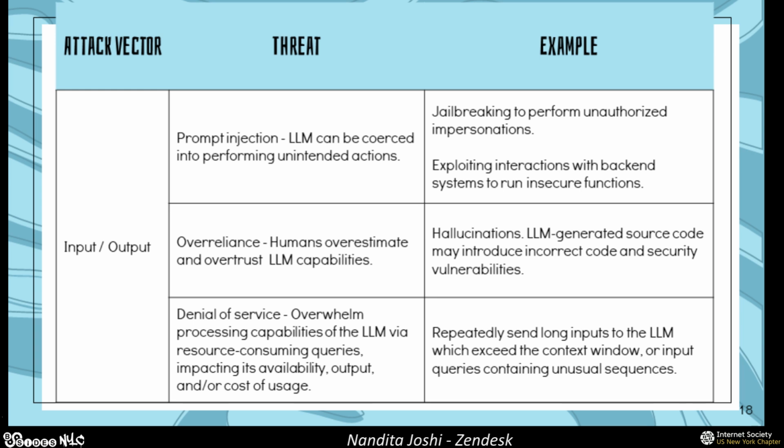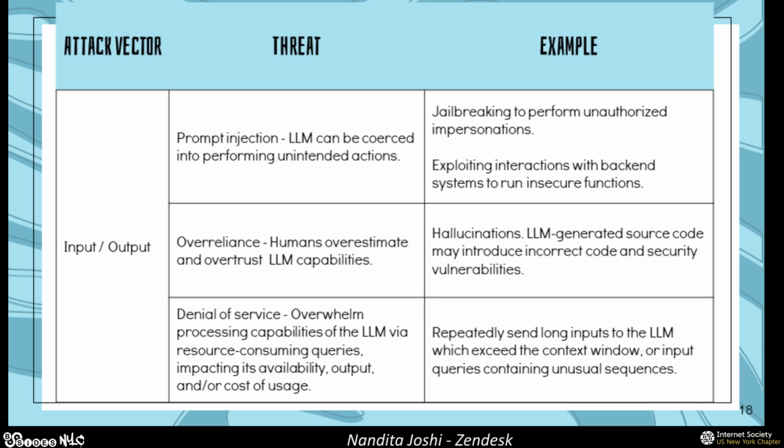For example, maybe your LLM integrates with a database on the backend that you don't otherwise have access to, but you use prompt injection to get your LLM to access this database and input information into it or modify information in it.